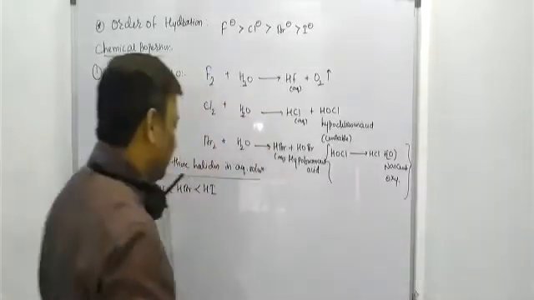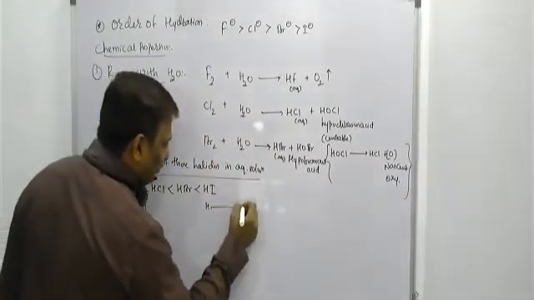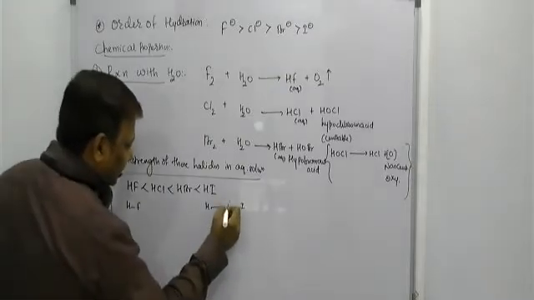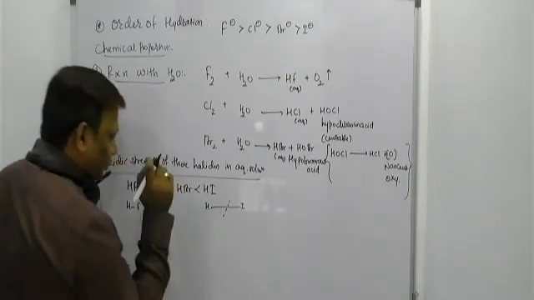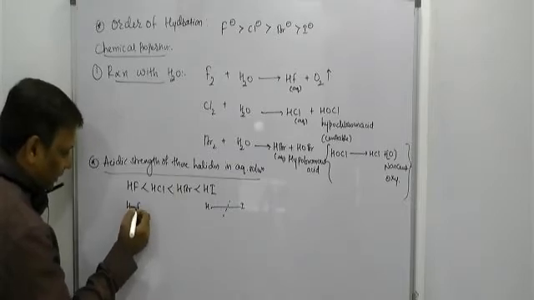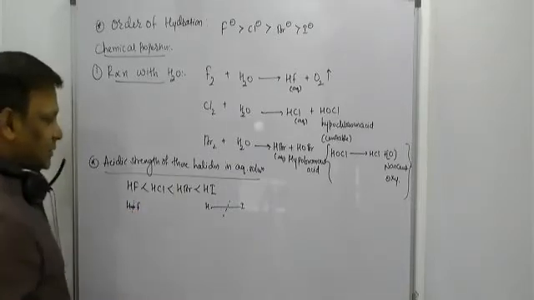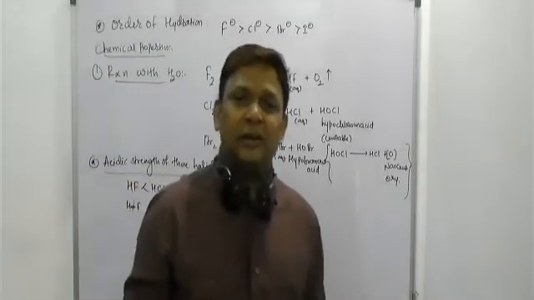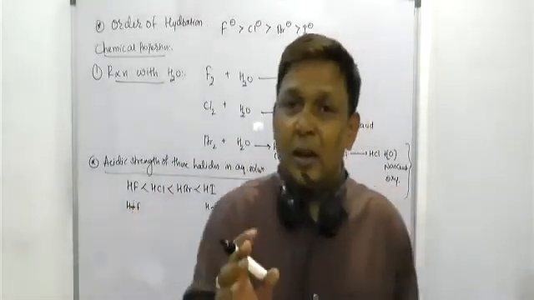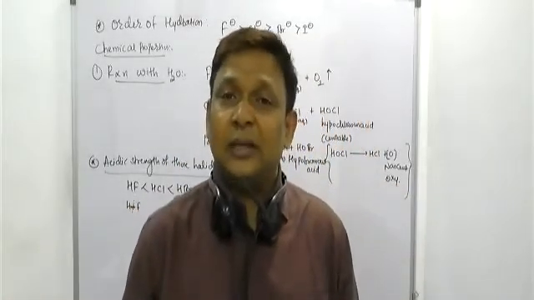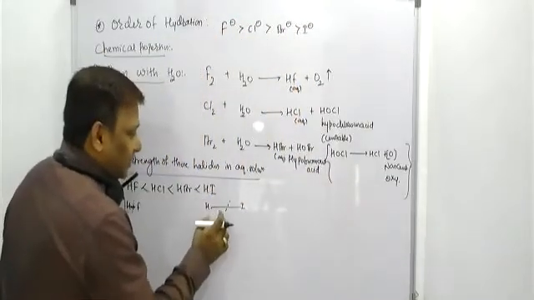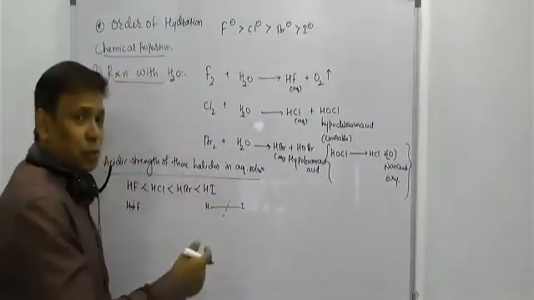Do you know? Beta, HI has more bond length. HF has less bond length. Greater the bond length, easier to break, easy to provide H plus ion. Smaller the bond length, stronger the bond energy. Greater the bond energy, less the tendency to break the bond, and less the tendency to give H plus ion. A compound which has more tendency to give H plus ion is a stronger acid. In HI, greater the bond length, easy to liberate the H plus ion.